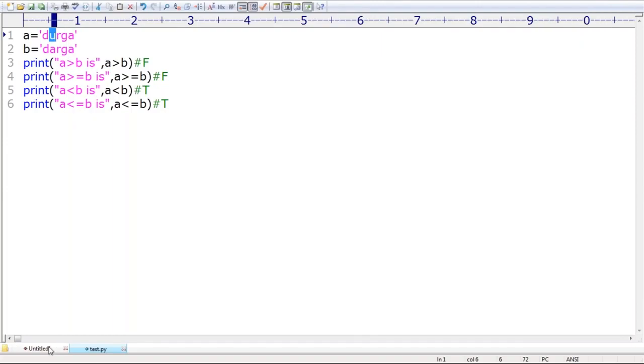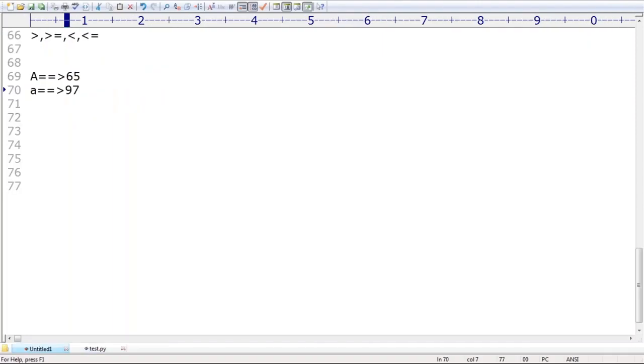Can I apply relational operators for the string type or not? Yes, no problem at all. If you apply relational operators for string type, then it is going to work based on Unicode, based on alphabetical order.